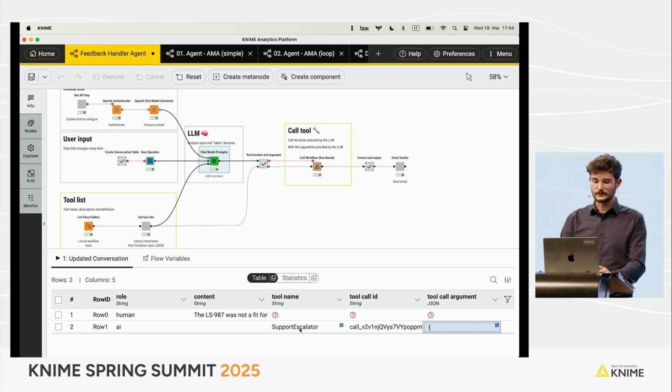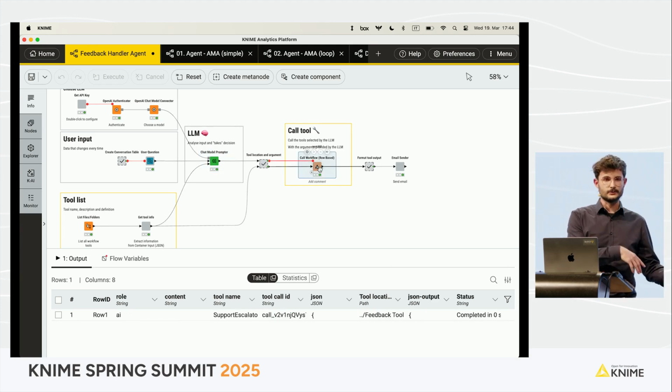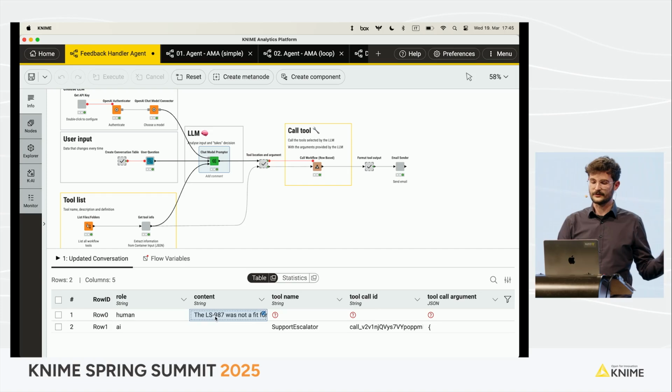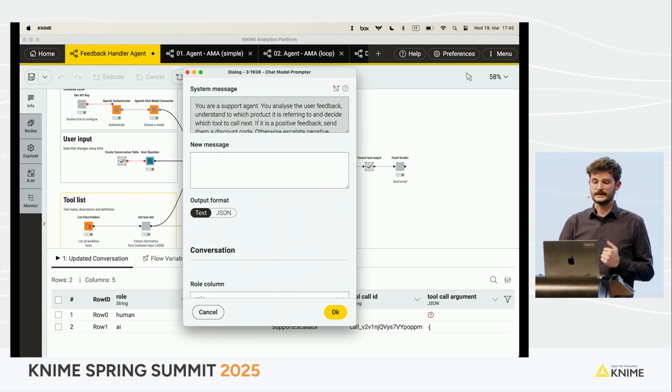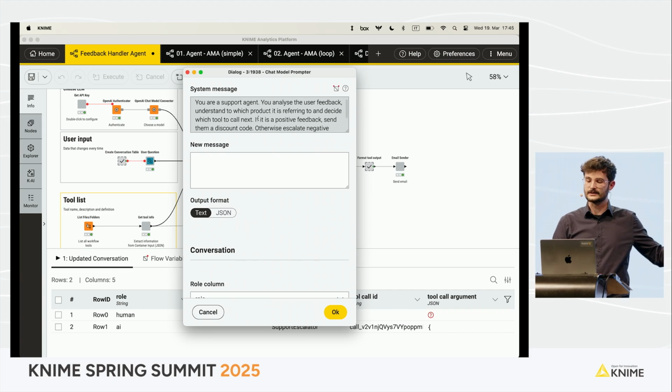Now, what do I do with this information? Basically, I can use the information of the tool name and the tool argument to parameterize a call workflow that is able to call that tool that the LLM has picked. So let me repeat it again. The chat model prompter receives a feedback. I can show you the system prompt if you want, where I say that you're a support agent, analyze the feedback, and pick the tool to decide which tool you want to call to continue basically this operation.